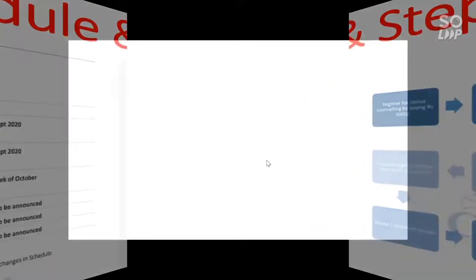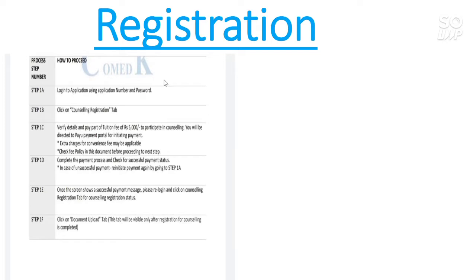Now let's talk about the registration process. First of all, you have to log into your application using application number and password. Click on counseling registration, verify the details and pay the fee amount, that is 5,000. It is part of the tuition fee. That means if you are going to take admission in a particular college and the fee for this college is 60,000, then you need to pay only 55,000. That is, this 5,000 will be deducted from the tuition fee of your college.